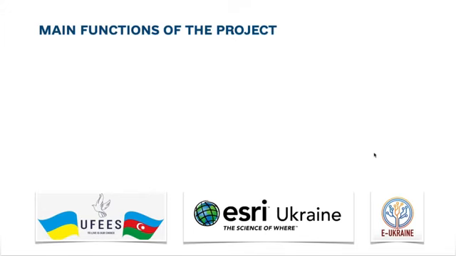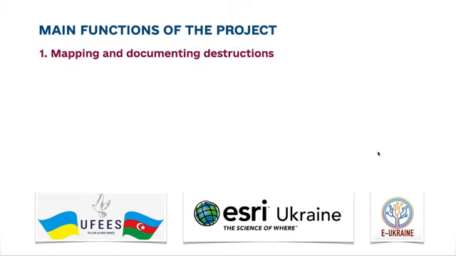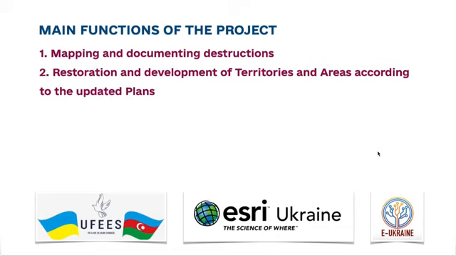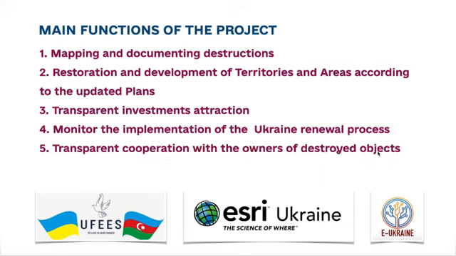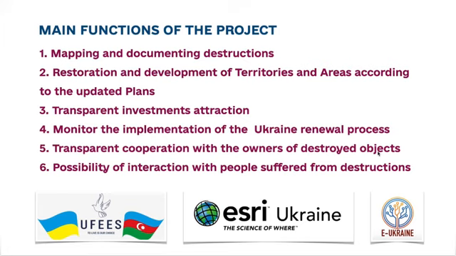Main functions of the project are mapping and documenting destructions, restoration and development of territories and areas according to the updated plans, transparent investments attraction, monitoring the implementation of the Ukraine renewal process, transparent cooperation with the owners of destroyed objects, possibility of interaction with people who suffered from destruction.